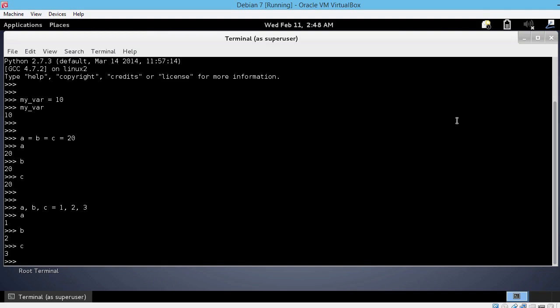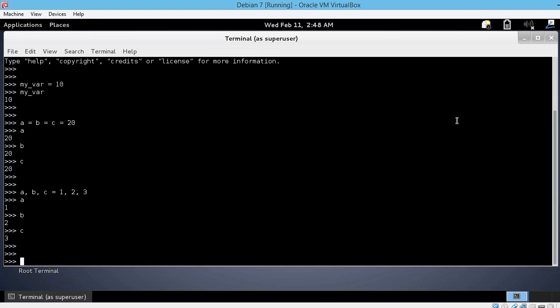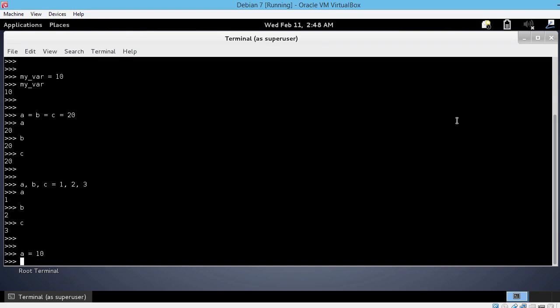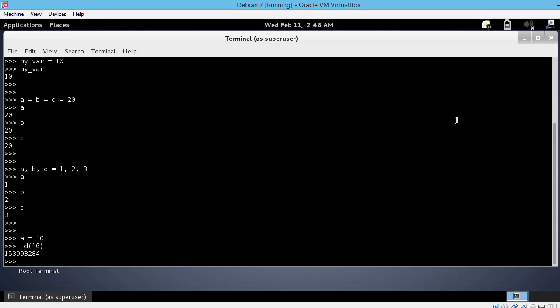Now, let's have a brief look at how Python does variable assignment. For this, we are going to use the id built-in function in Python, which gives us the identity, the location ID of a variable in memory. So let's assign the value 10 to variable a: a = 10. Now let's use id to see what is the address or identity of the value 10 in memory. So id of 10 gives you a big number. Don't worry about it. You don't have to memorize that number. This is just the location of 10 in the computer's memory.